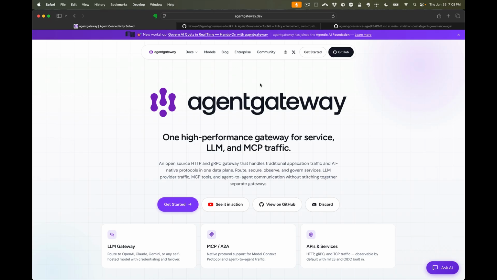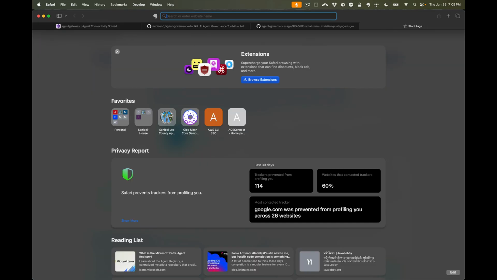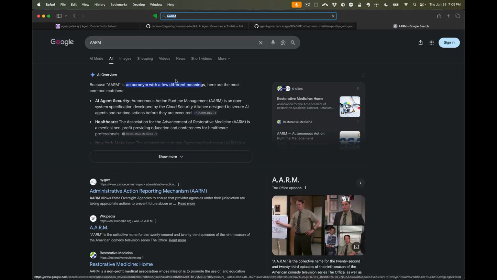But one of the questions that comes up is how do we apply guardrails to LLM calls and guardrails to MCP calls? Specifically, deciding the safety of these calls and even the authorizations for these calls. Should they be allowed, right?